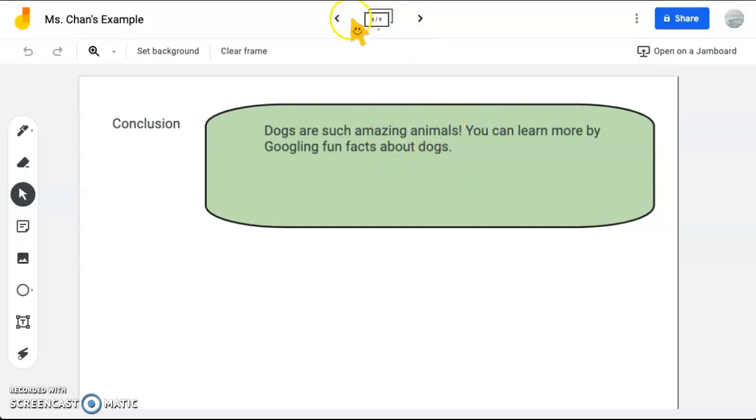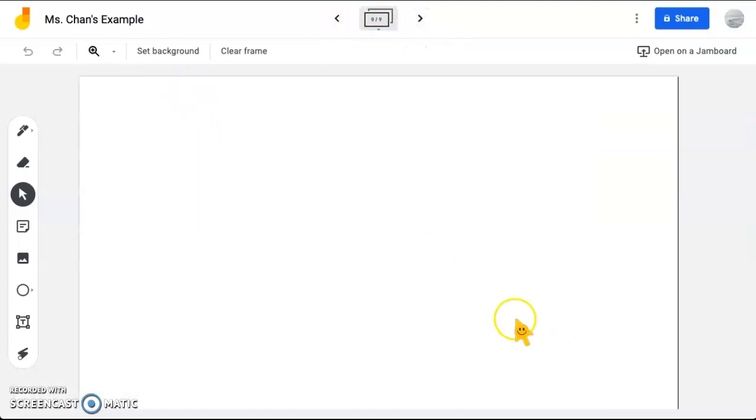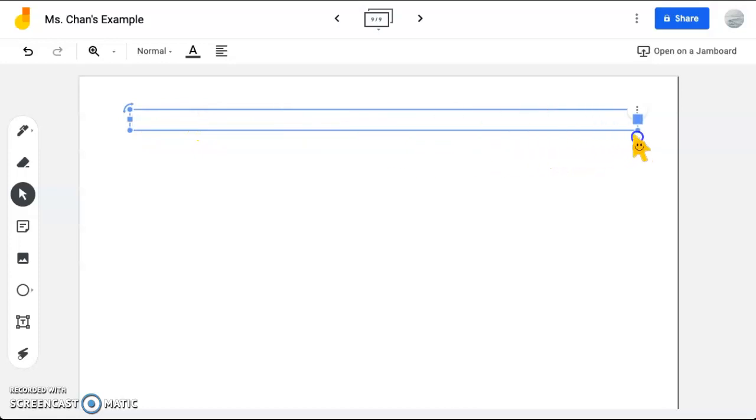So what you're going to do today is you're going to open up a blank page. It should be the ninth slide out of 9. And you're going to be writing on this blank page. What you're going to do is you're going to go over here to the text box, and you're going to open up a text box. If you want, you can expand it. So as you type, it fills up this page.